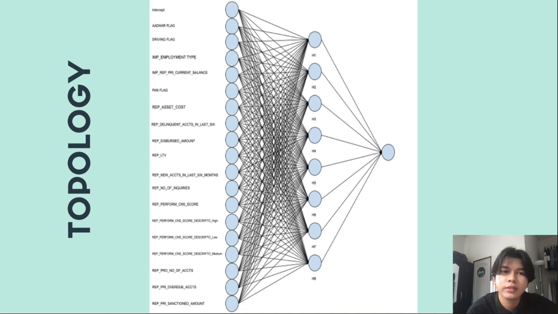Here is the model's topology for ANN8. For the input layer, there are a total of 19 variables, which are significant. And in the hidden layer, there are a total of 8 nodes, which are H1, H2, H3, H4, H5, H6, H7, and H8. And lastly, the output.